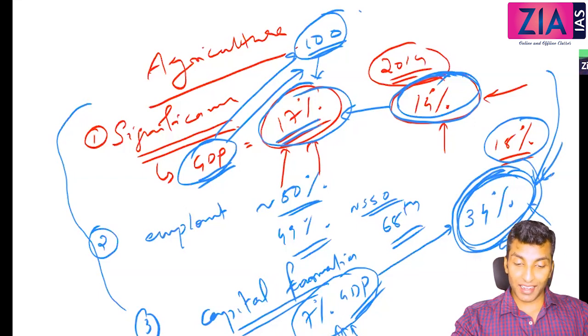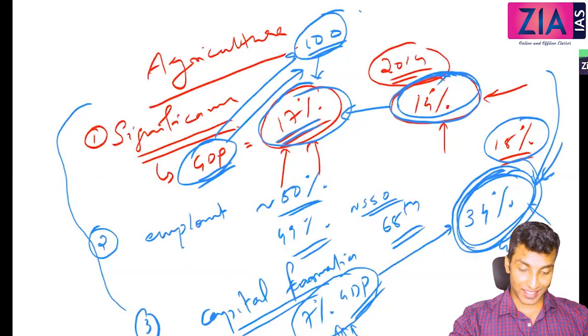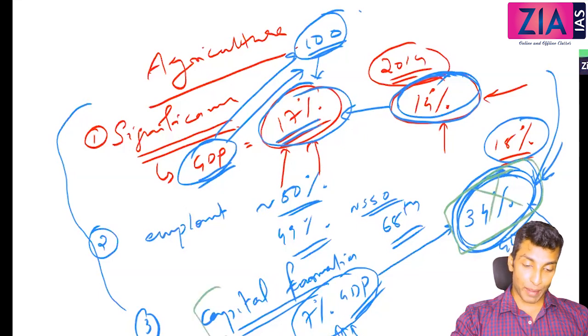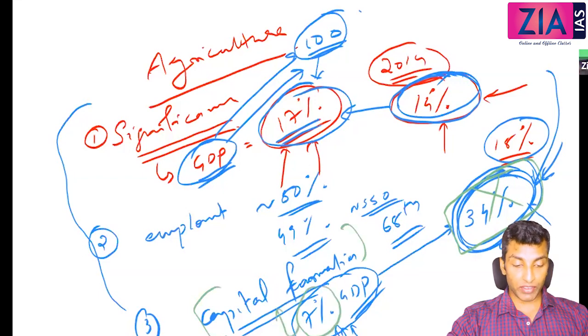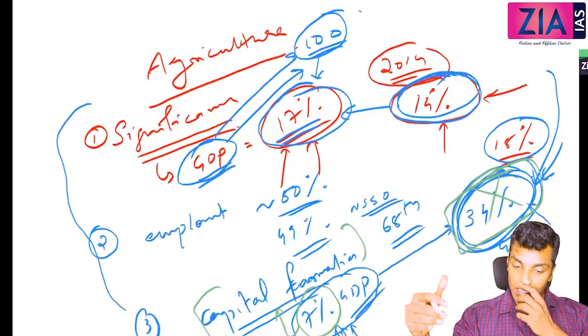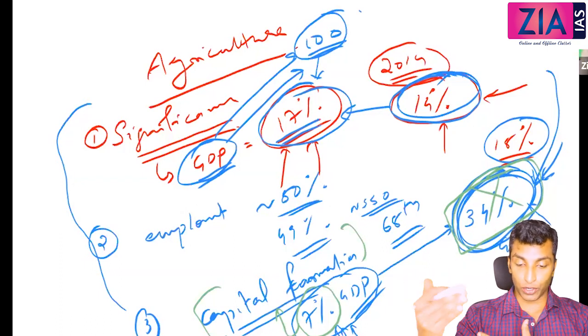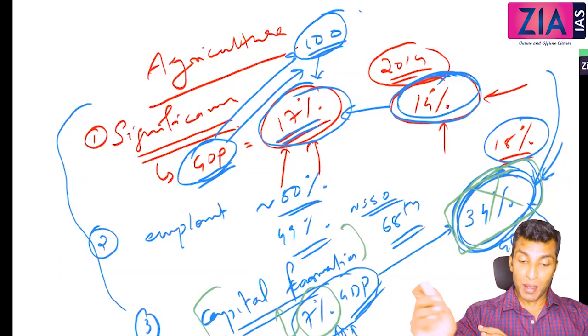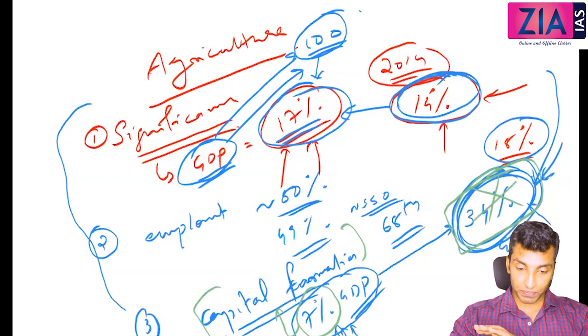Okay, sir. What I was saying is capital formation. When you asked this doubt, only then did I write this 34%. Before, I hadn't written this. I told you 7% of GDP is the capital formation when it comes to agriculture. Capital formation means investment. Total investment, in terms of GDP, is 34% of GDP. We will discuss this under a separate module, what the investment is, what the savings are, etc. But you got it?